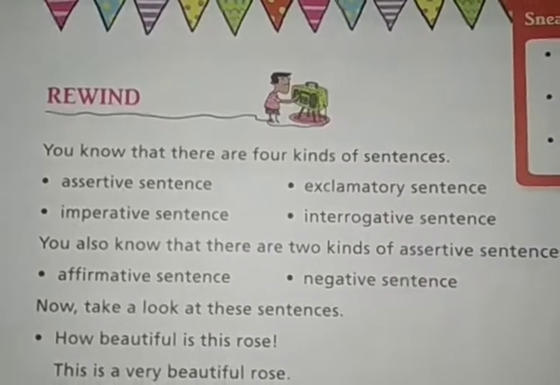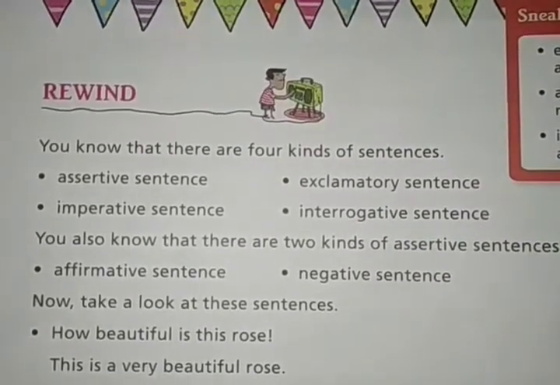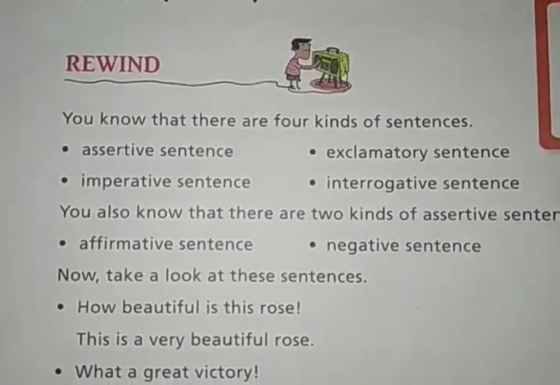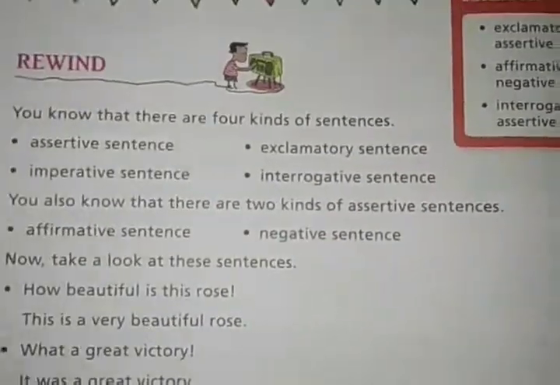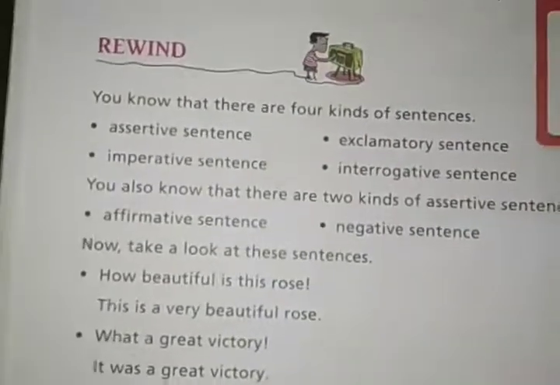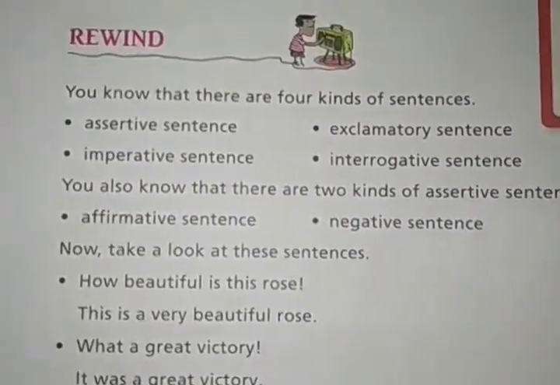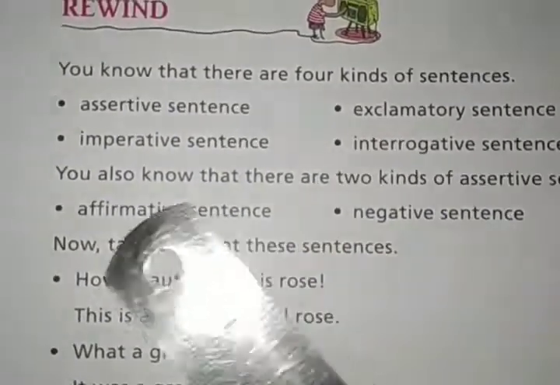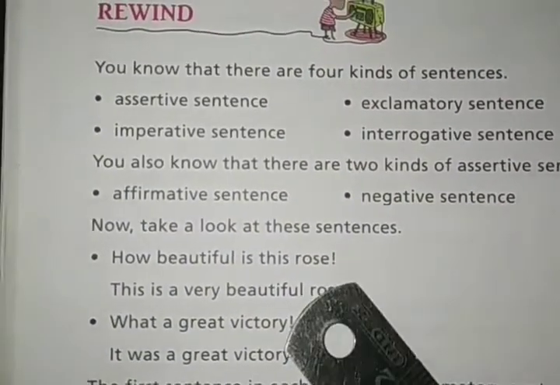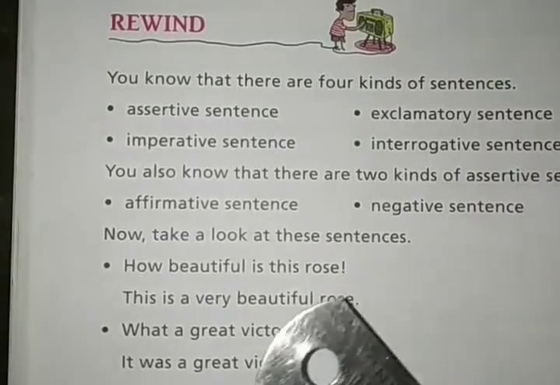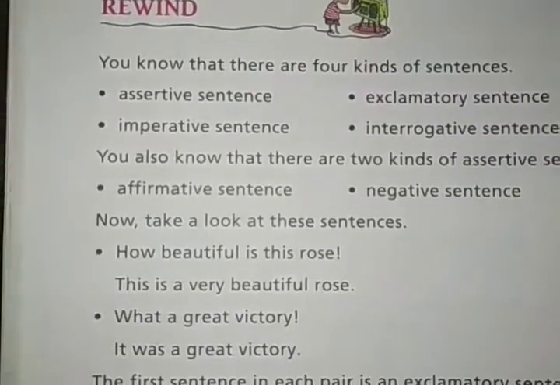You also know that there are 2 kinds of assertive sentences. What are they? They are affirmative sentence and negative sentence. We discussed this in our earlier classes.